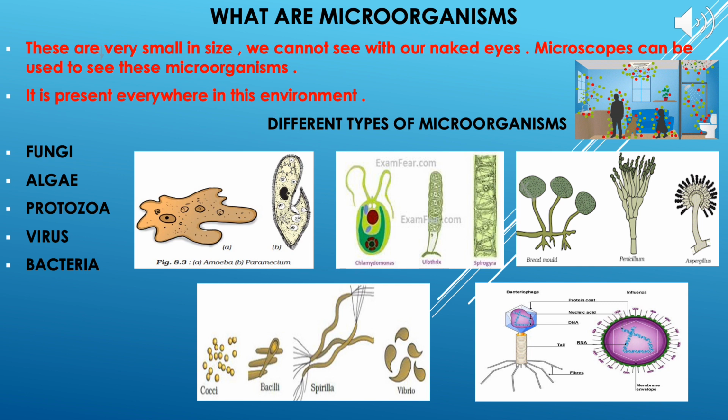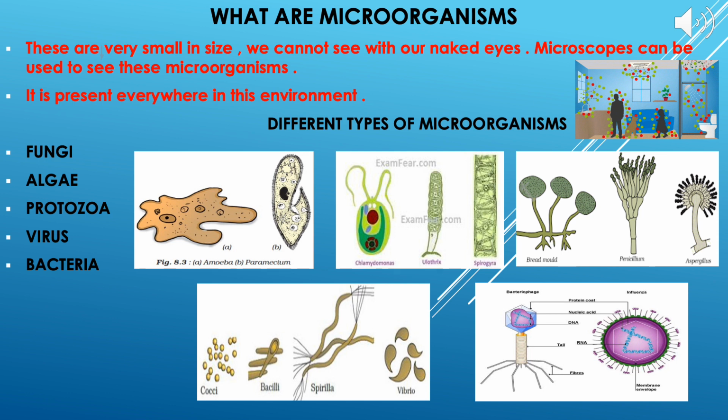Now coming to the virus, you might say that, ma'am, nowadays this coronavirus is causing this pandemic all over the world. Yes, students, this virus is on the borderline of living and non-living. Why? Because when they enter the living body, they become alive, and when they come outside the living body, they become dead.